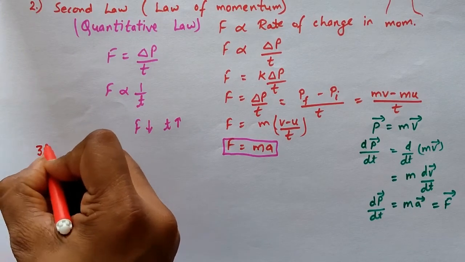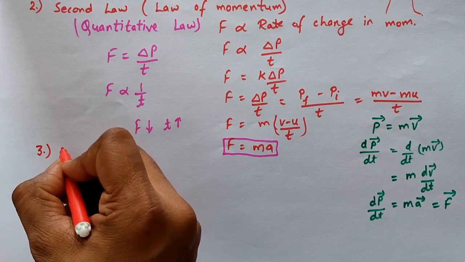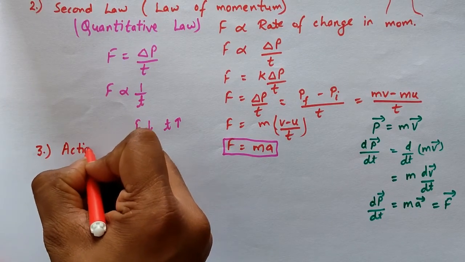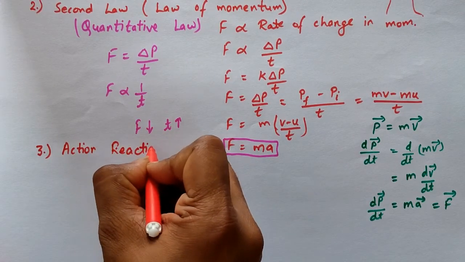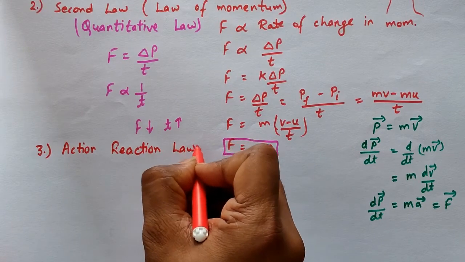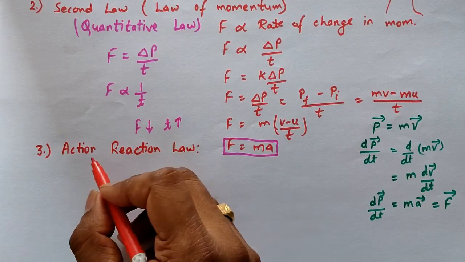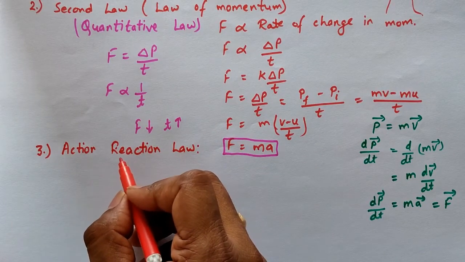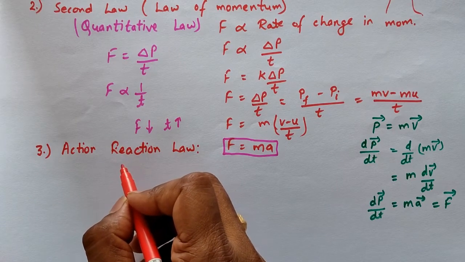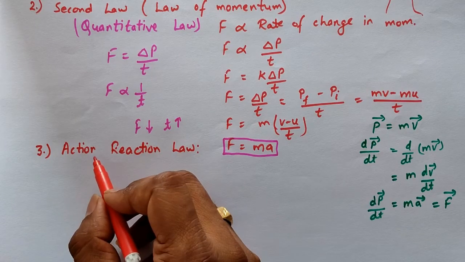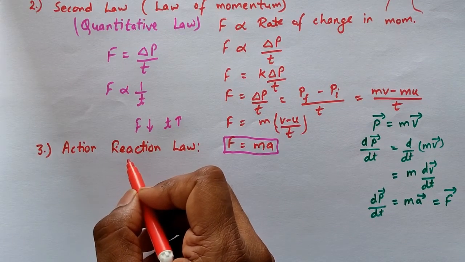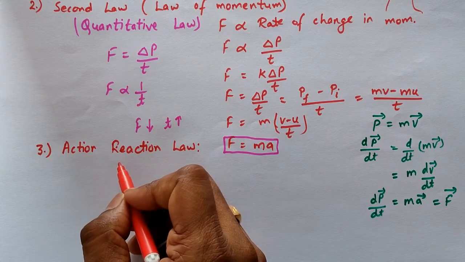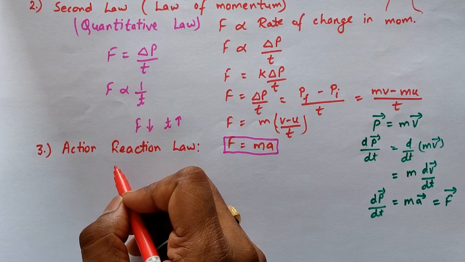Now, for the third law of motion, that is known as the action-reaction law. What is the action-reaction law? According to this law, if an action is applied on an object, then there will be an equal and opposite reaction. It means if we apply force on an object, then it will apply force on us in the opposite direction, and that force will be equal to the force which we have applied.